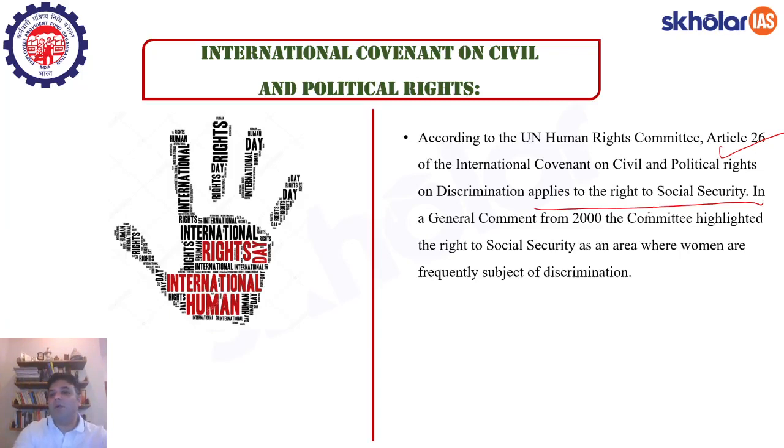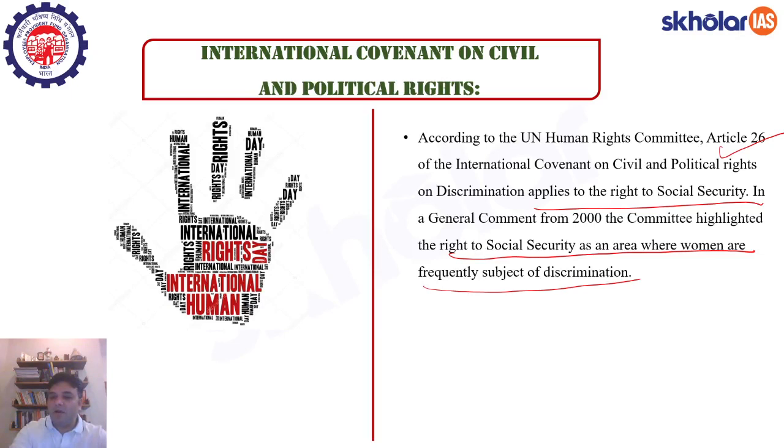In a general comment from 2000, the committee highlighted the right to social security as an area where women are frequently subjected to discrimination. So basically, Article 26 focuses on social security and women, right? Because women have been kept out of the mainstream of society. Women are not financially independent. Women are not the decision makers within a household. And women are, of course, not extended the benefit of education and healthcare to the extent that a boy or a man is served, right?